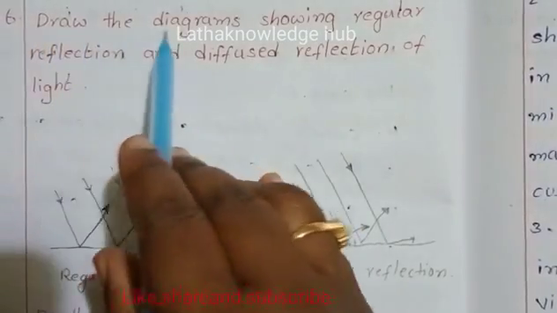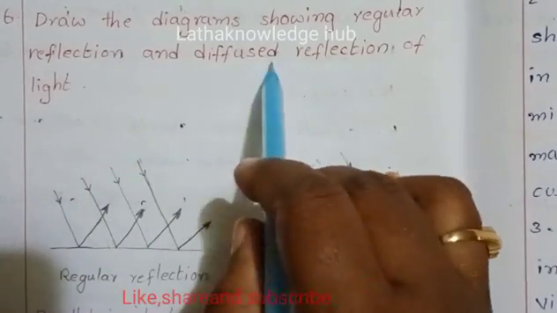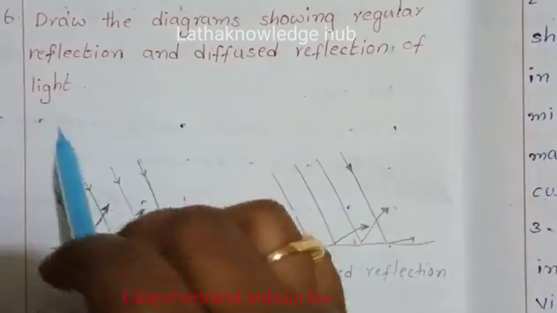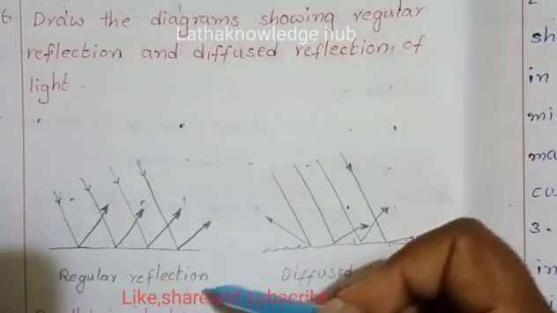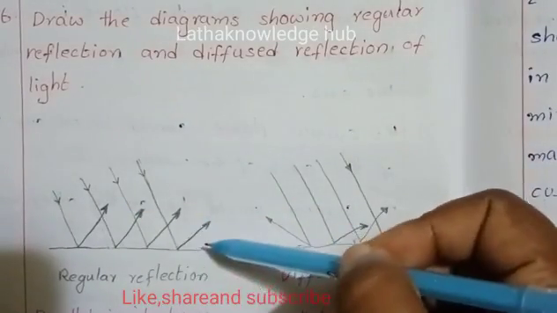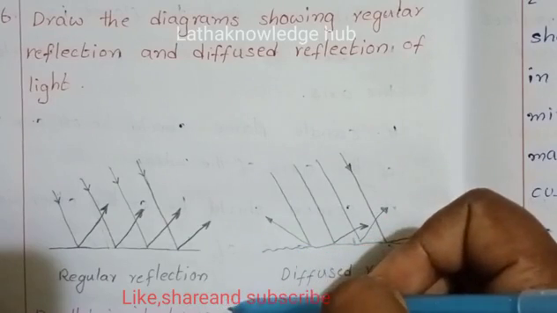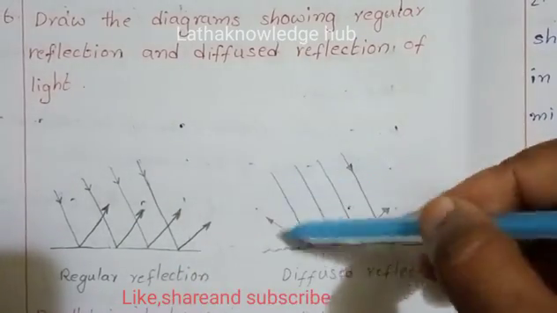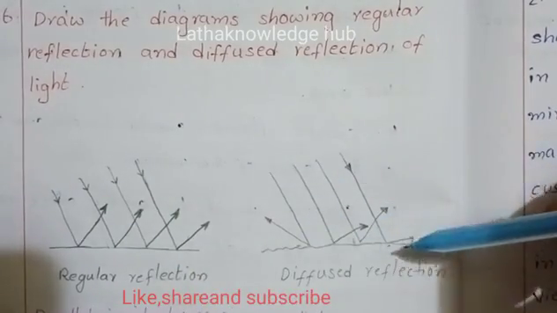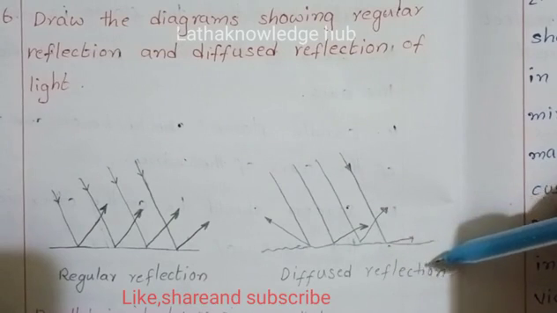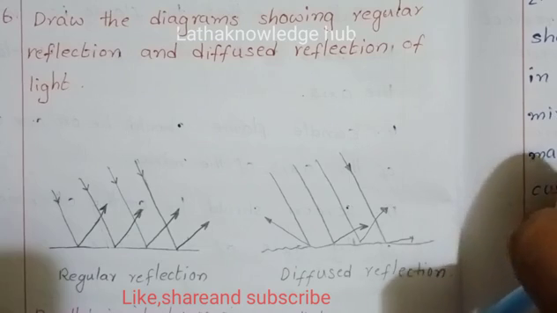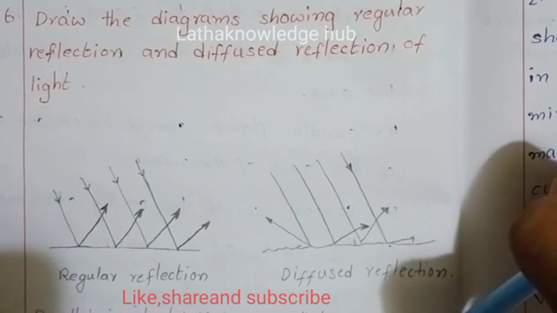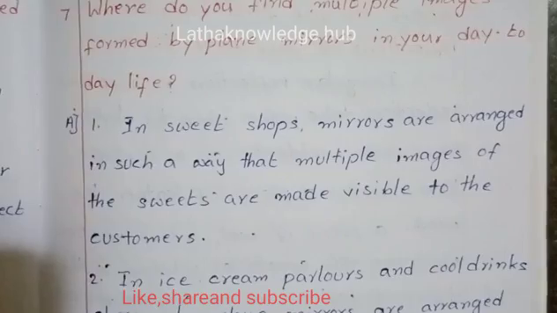Sixth question, draw the diagrams showing regular reflection and diffuse reflection of light. See here, it is a regular reflection: parallel incident rays, parallel reflected rays. This second one is diffused reflection: parallel incident rays, diffused reflected rays.